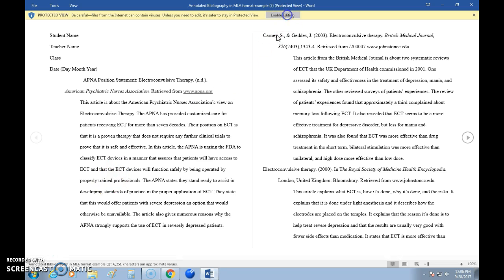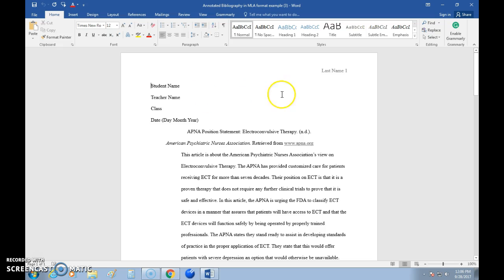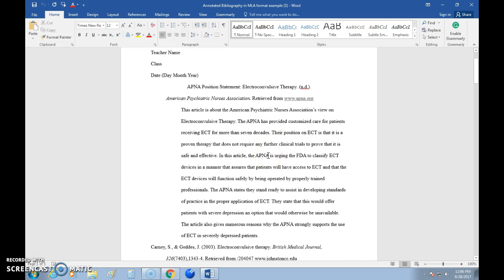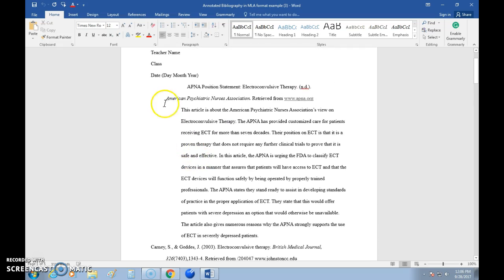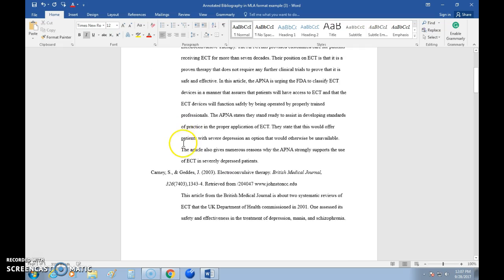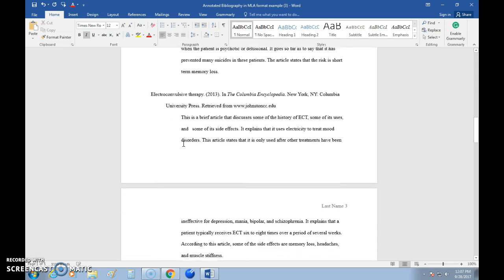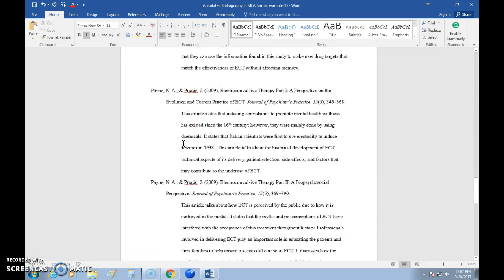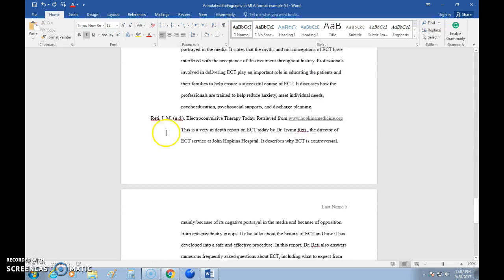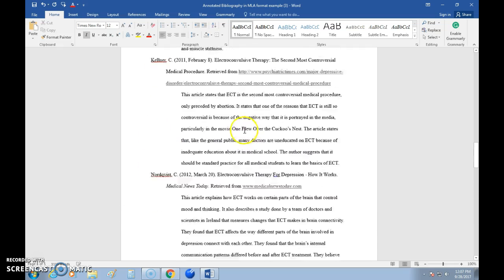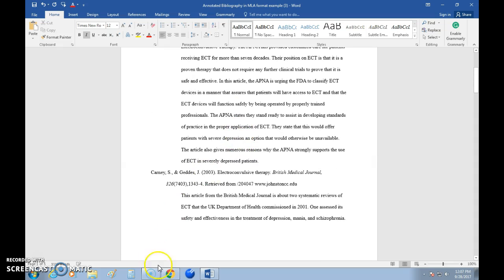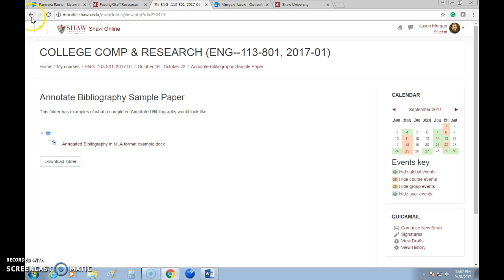Okay, that is the sample of the annotated bibliography. Anyway, this is an example of one that would be done. Notice that the sources are in alphabetical order. You don't have to have this many sources for the one that we're doing in this class, but it gives you an idea at least.